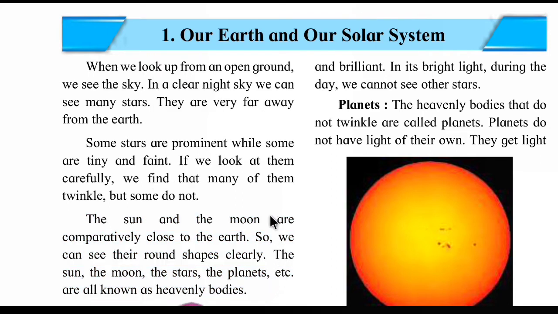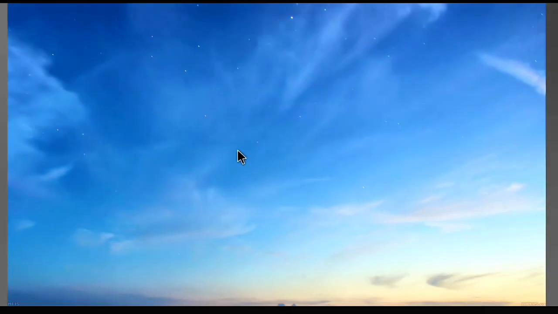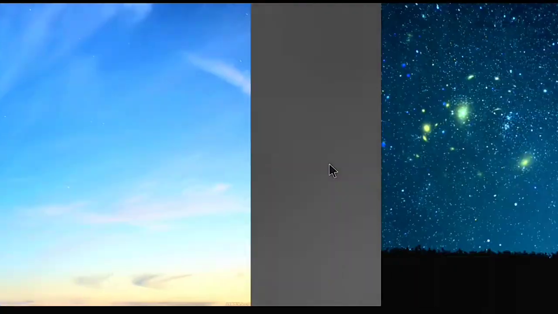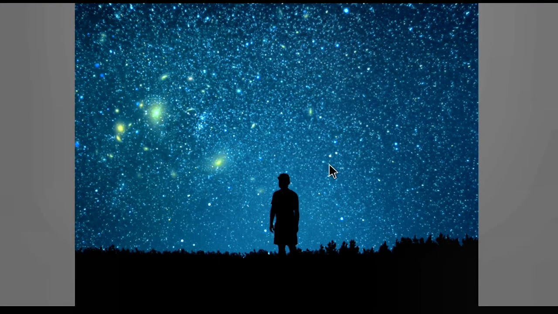Now let's see. Students, when we look up from an open ground, we see the sky. This is the afternoon sky. At this time, what can we see in the sky? This is the blue sky, and sometimes we can see the sun in the sky. Only the sun and the blue sky we can see in the afternoon or day. But on a clear night, we can see many stars.